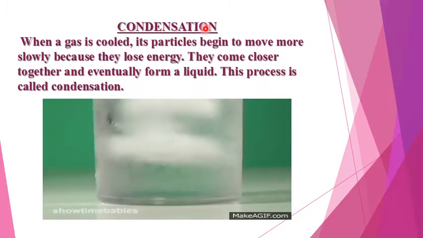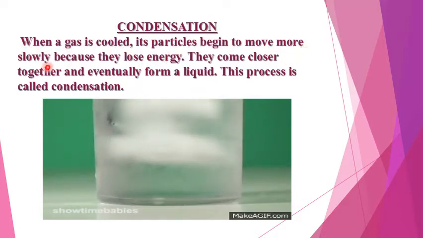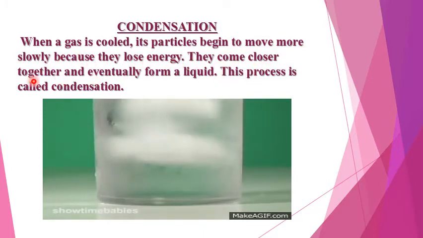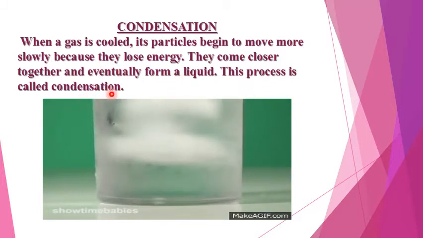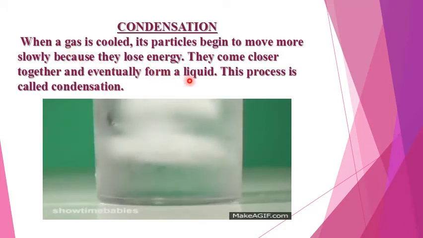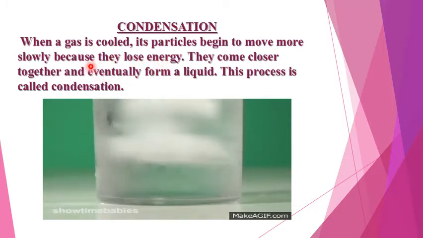Now the next process is condensation. When a gas is cooled, its particles begin to move more slowly. Because they lose energy, they come closer together and eventually form a liquid. This process is called condensation. So a process in which gas is converted into liquid due to loss of energy is called condensation. You can easily see it in that diagram.